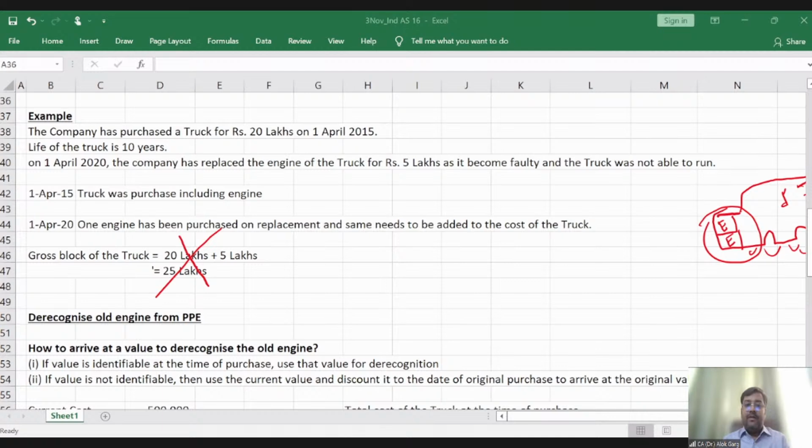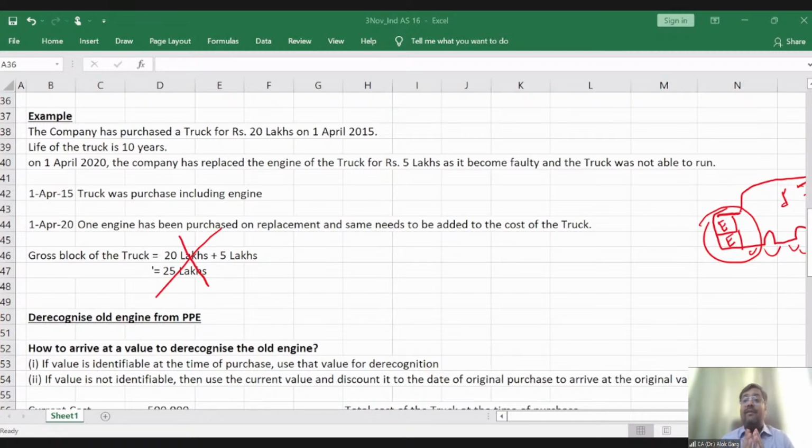Okay, great. Soham is asking, sir, if in this question it was to repair the engine, so will that be charged to P&L even if the truck was not able to run before repair? Soham, in that case, you have to see whether it was a major repair, I mean to say major overhauls. For example, the company has set a materiality. What is meant by major? Because the standard has not given anything like that, right? For example, the company has set the materiality, any expenditure beyond 5% or beyond 10% will be considered as a major expenditure, right?